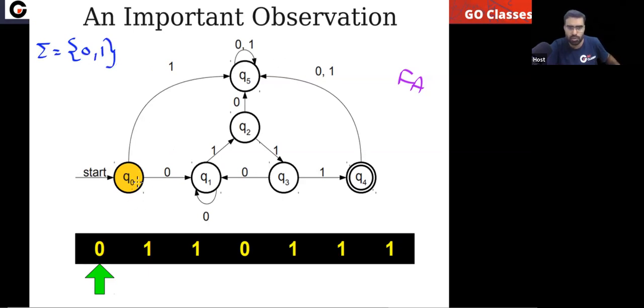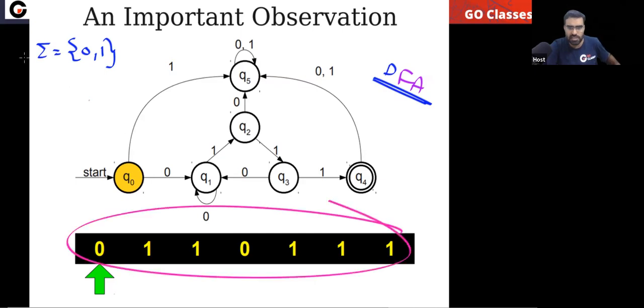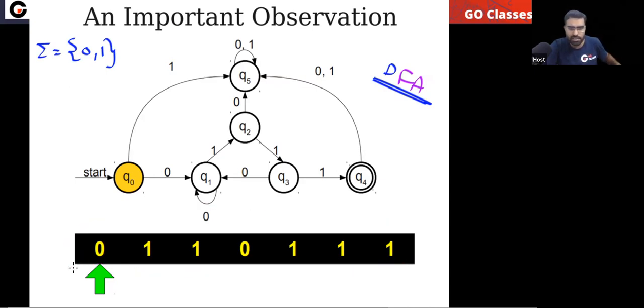You can notice from Q0 on symbol 0, there is exactly one transition, and on symbol 1, there is exactly one transition. So very simple, this is a DFA. Now, if you run this DFA on this string, tell me where the DFA will start. The DFA will start in the start state, so the DFA will start in the state Q0.